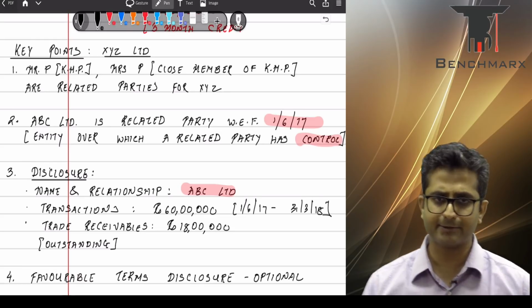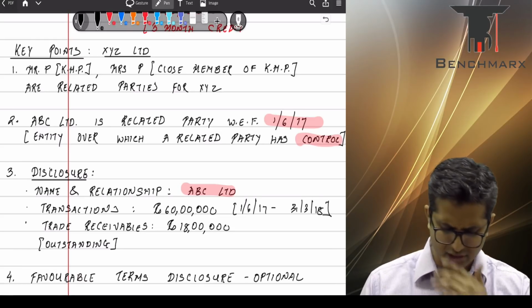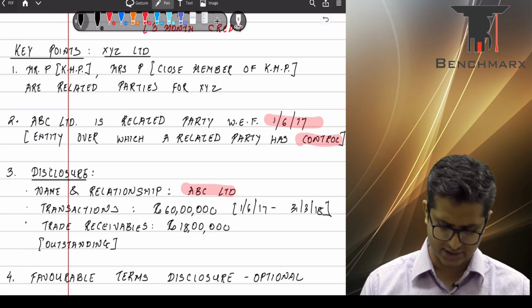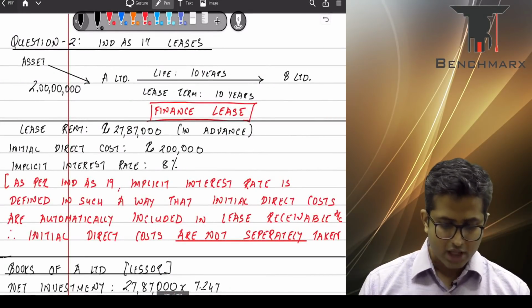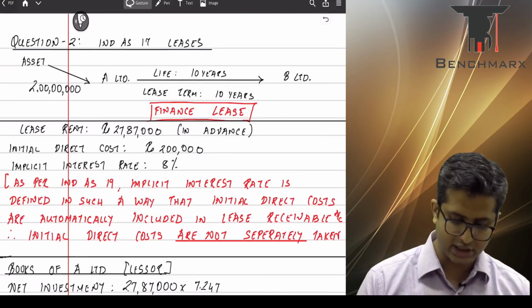Okay, are we clear with this? Fair. It's a simple question, a fairly disclosure-linked question. Okay, so with that we can proceed to question number 2. Now question number 2 is on leases. This is Ind AS 17.